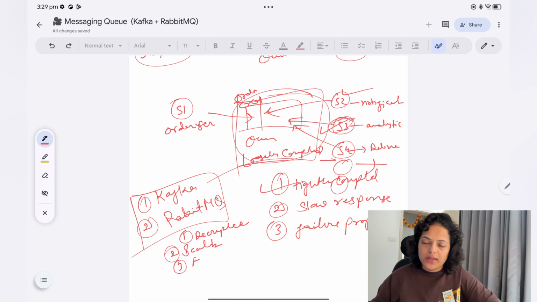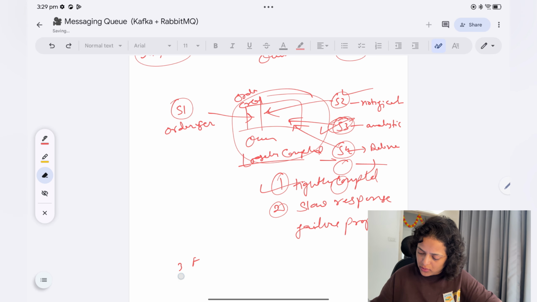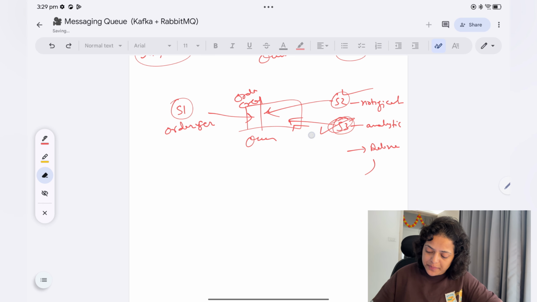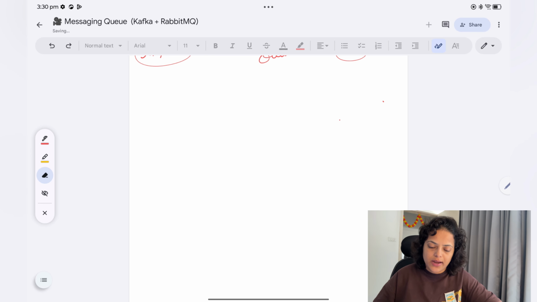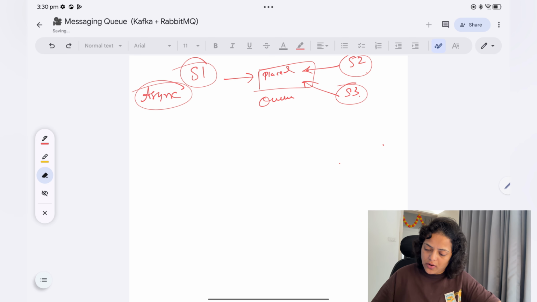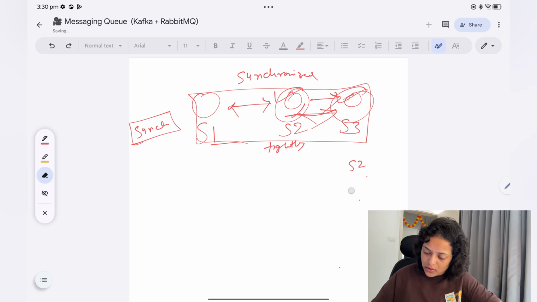Yeah, so now let's discuss the core concepts of a messaging queue. So let me remove this first. In the core concepts of a messaging queue, you will have five concepts: producer, consumer, message, queue, topic, and broker. So let's discuss each concept one by one.